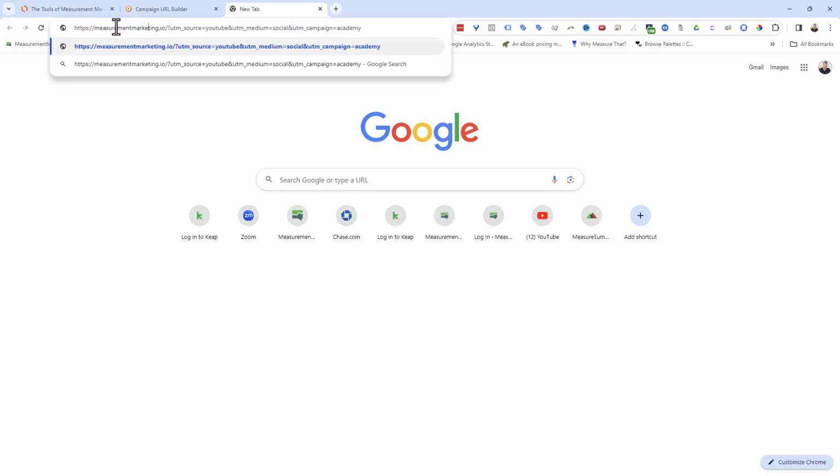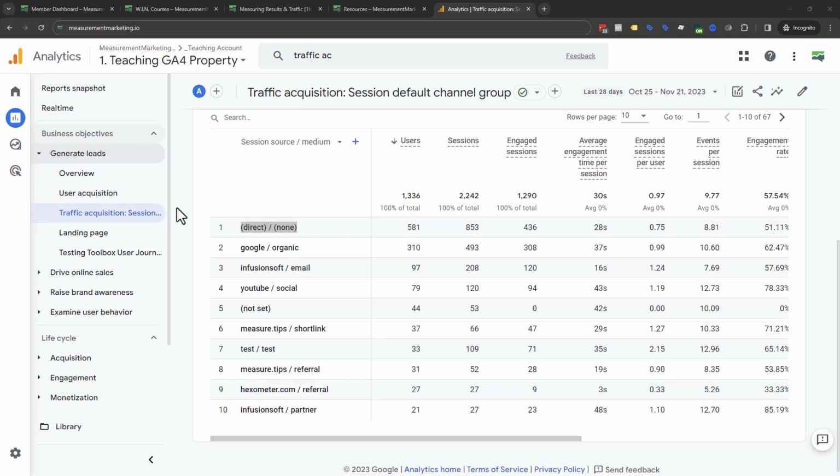Just as a pro tip, you can also set up redirects, which is what we do, so you don't see these big, giant, long URLs in our YouTube descriptions. You see a little short link there. But when you click on that link, look at where it redirects to and look at those parameters, because you will see those parameters on there. And that's how we're doing our UTMs. When we come in to our source medium reports, we see Infusionsoft email or YouTube social. That's why we do that there.